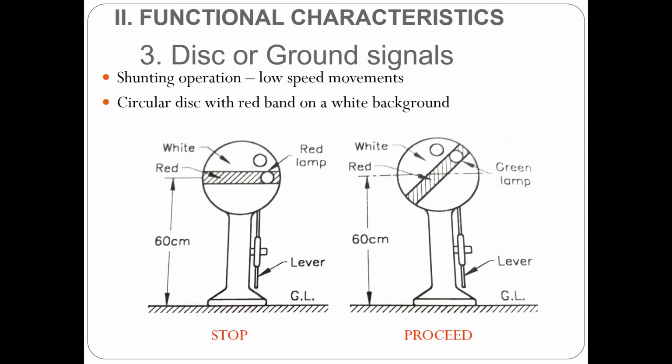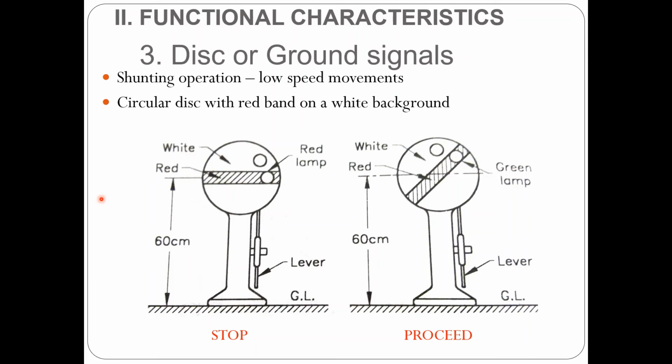Next is the shunting signal. It's also called by the name disc or ground signal. It resembles the shape of a disc, that is why it's called a disc signal. These signals are used for shunting operations in station yards, and therefore they are called shunting signals.